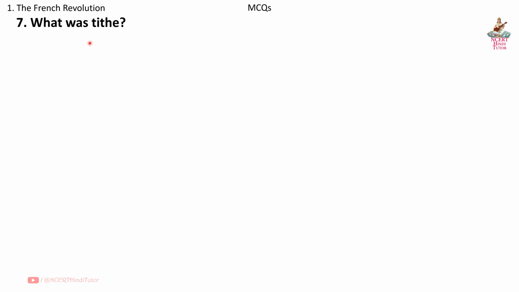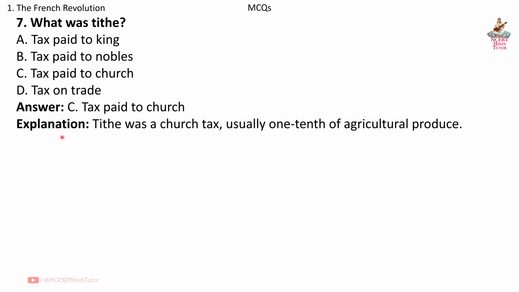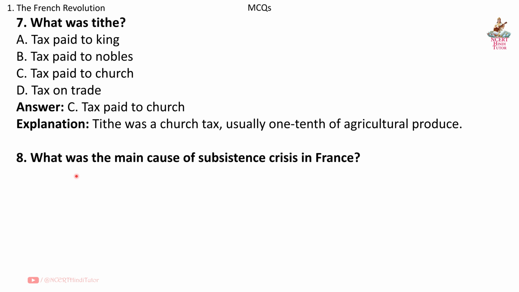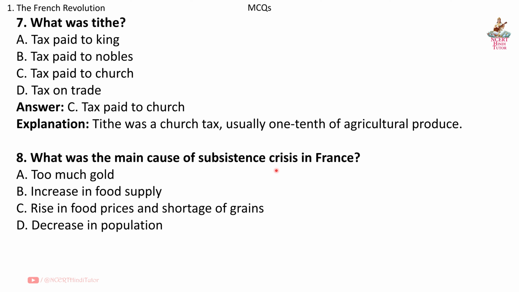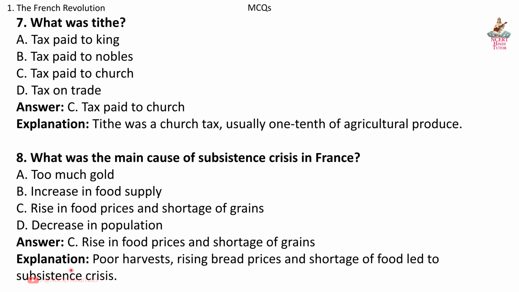Question 7. What was tithe? Answer C. Tax paid to church. Explanation. Tithe was a church tax, usually 1/10 of agricultural produce. Question 8. What was the main cause of subsistence crisis in France? Answer C. Rise in food prices and shortage of grains. Explanation. Poor harvest, rising bread prices and shortage of food led to subsistence crisis.